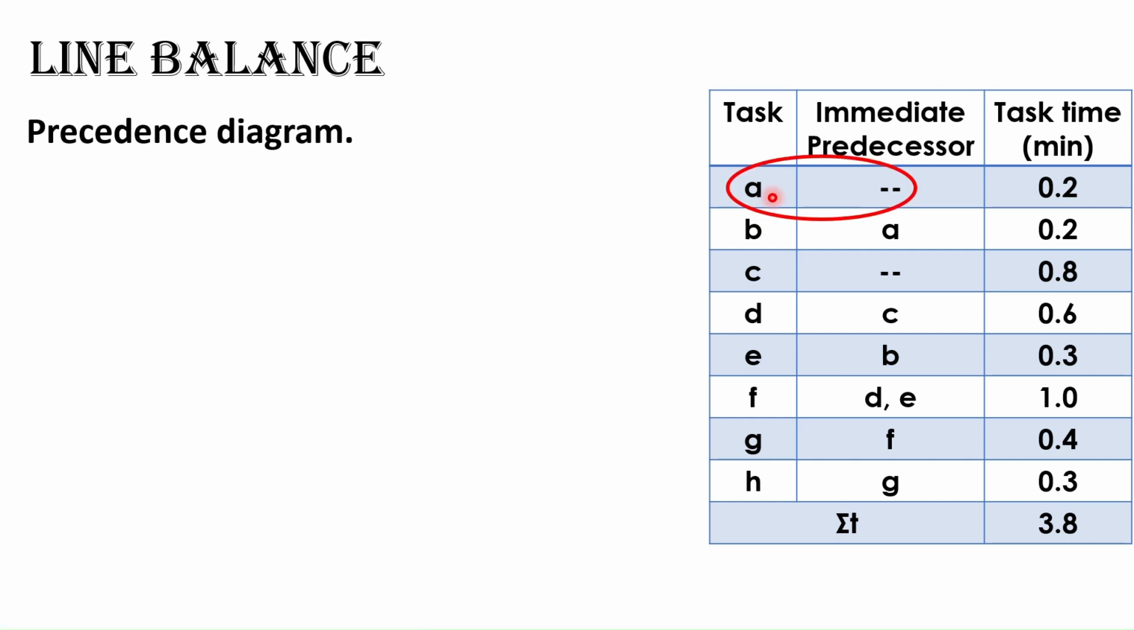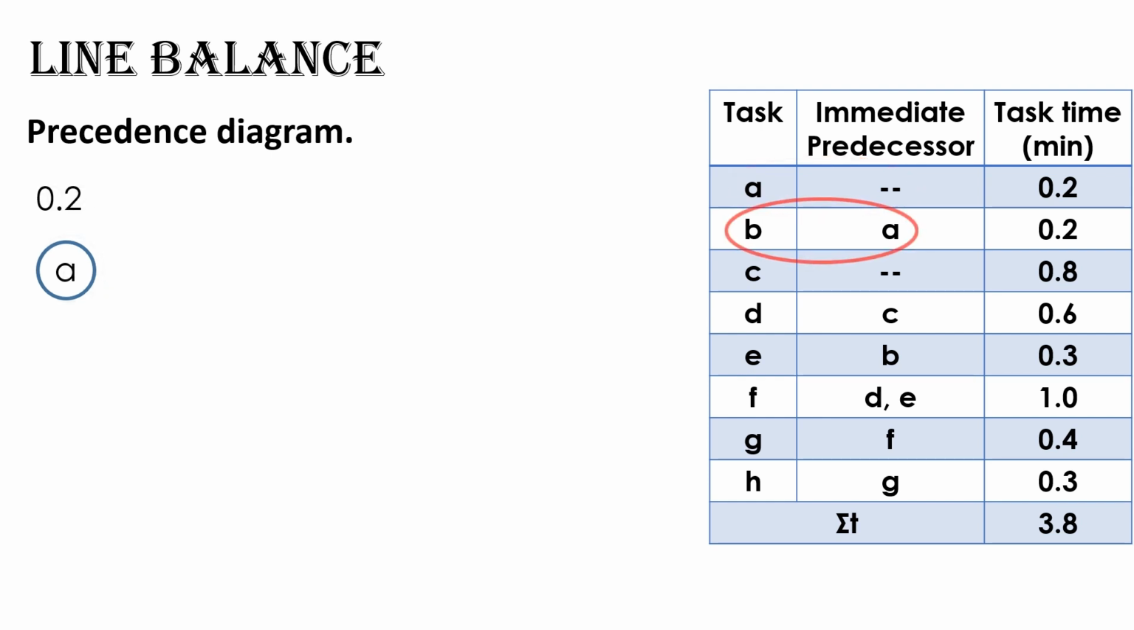The first task in the list is Task A without any immediate predecessor. The precedence diagram starts from the left. So, at the far left, draw a node with the letter A inside. The duration of this task is 0.2 minutes, so write 0.2 above the node.